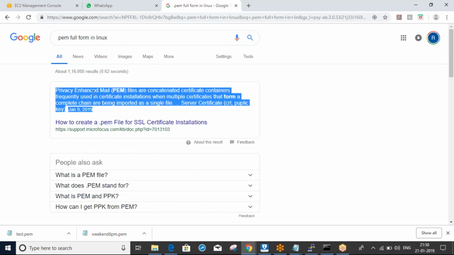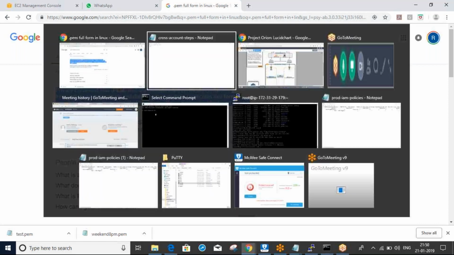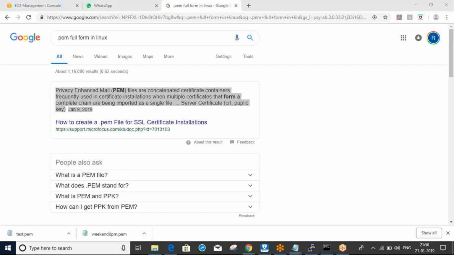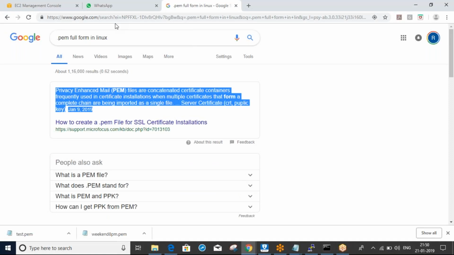Privacy Enhanced Mail. Okay, so PEM means Privacy Enhanced Mail files. By default it will download the .pem file. Here I have the PEM files.